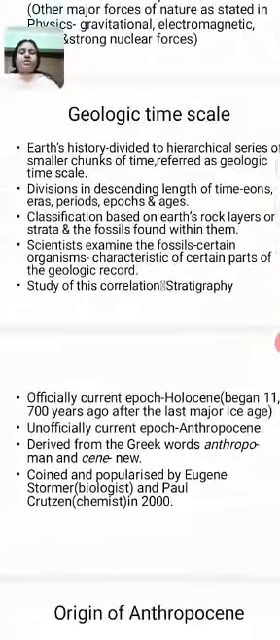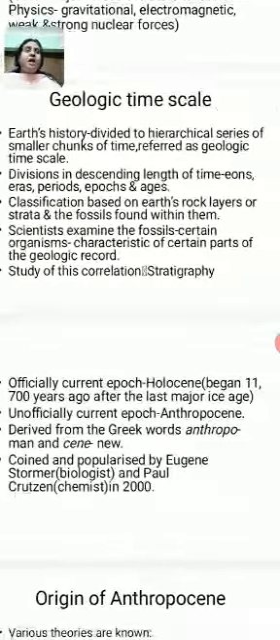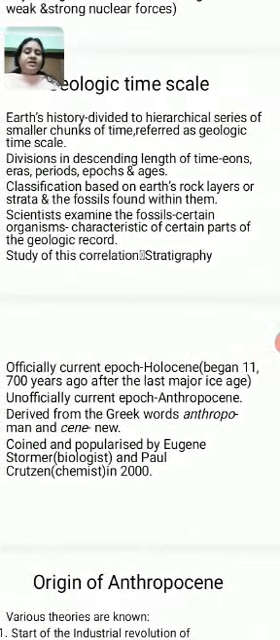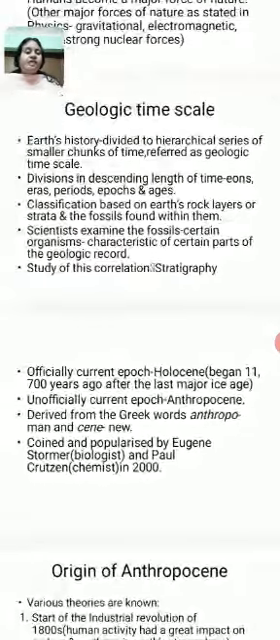And the study of this correlation is called stratigraphy. And officially, the current epoch, as we said, Anthropocene is unofficially recognized as the present age, but the official name given to the current epoch is Holocene, and it is considered to have begun 11,700 years ago after the last major ice age. And the unofficially current epoch is Anthropocene.